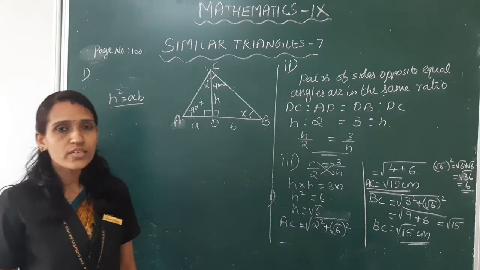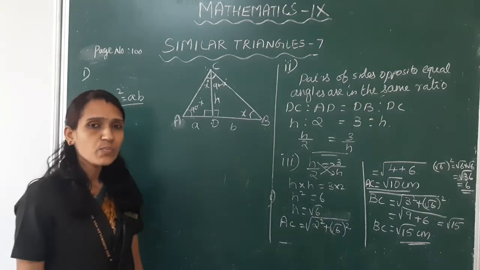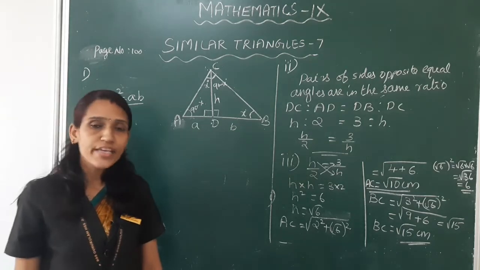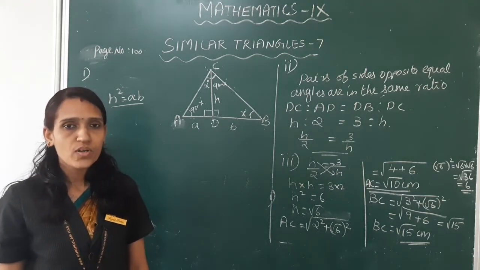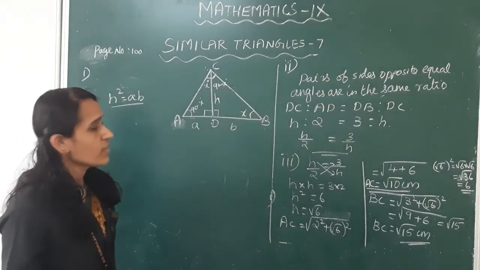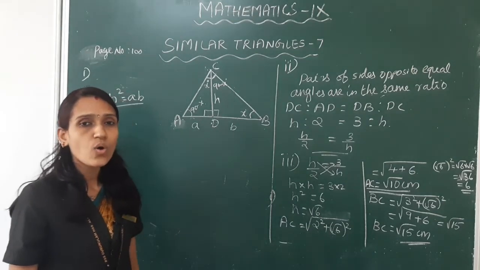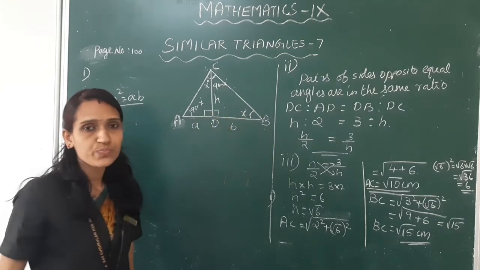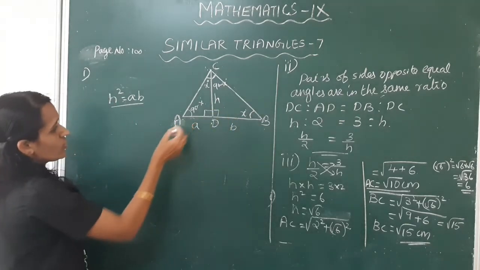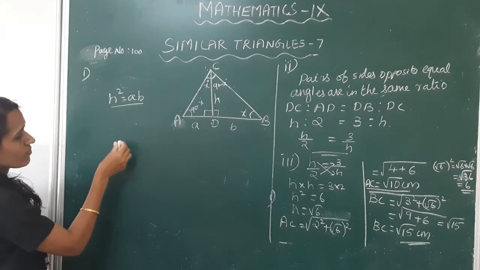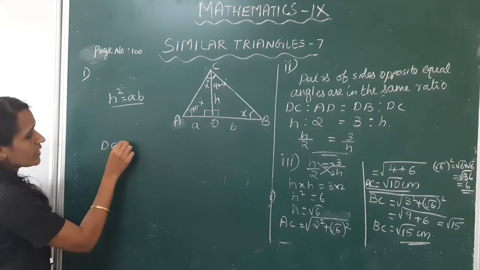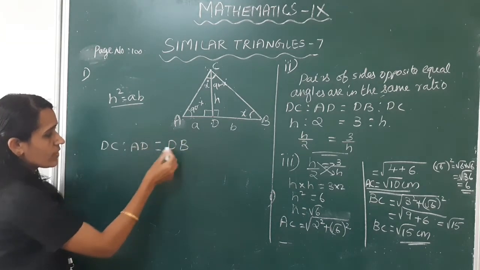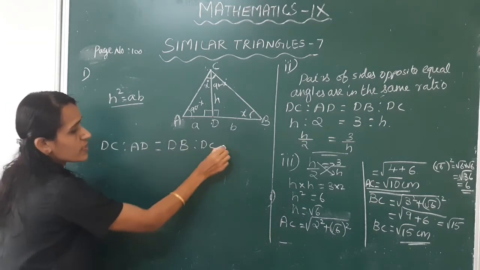In the first sub question, we have proved in these two triangles angles are equal, right? So here pairs of sides opposite equal angles are in the same ratio. Okay, so we get DC is to AD is equal to DB is to DC.